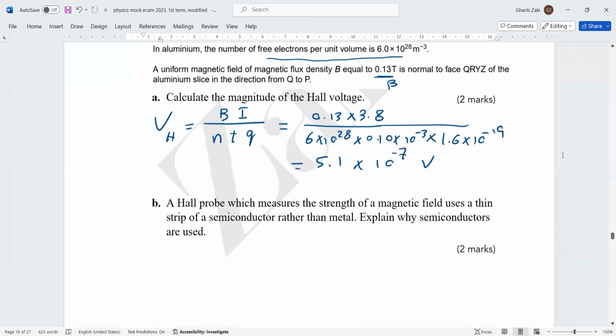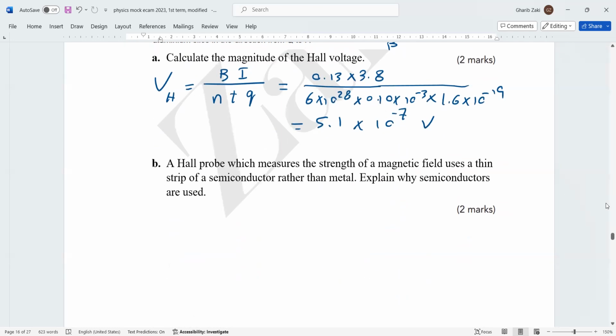Now, next question. A Hall probe, which measures the strength of magnetic field, uses a thin strip of semiconductor rather than metal. Explain why semiconductor. The number of free electrons in semiconductor is very small compared with the number of free electrons in the metal.